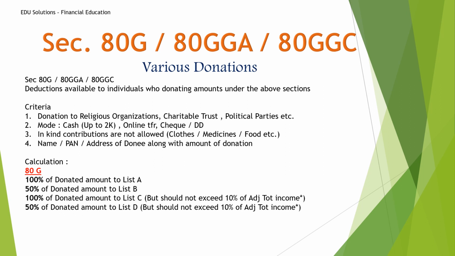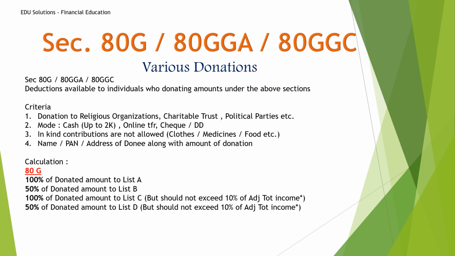So let's see 80G. There are 4 criteria and 4 lists: list A, list B, list C, list D. Each list contains a list of donations. Which donations are covered under list A, list B, and so on, I am mentioning in a file under the description section, so you can refer to that. And there is one more thing: some donations are limited to 10% of adjusted total income. What adjusted total income is, I will also mention in the description.